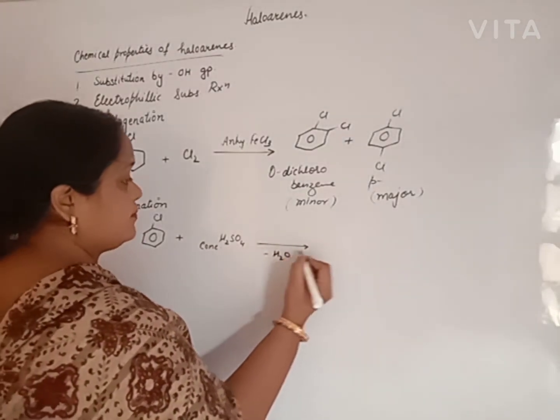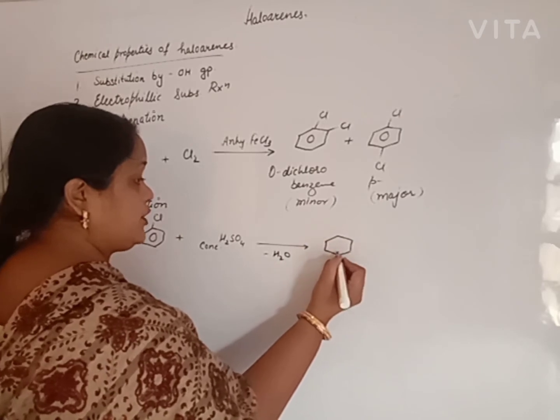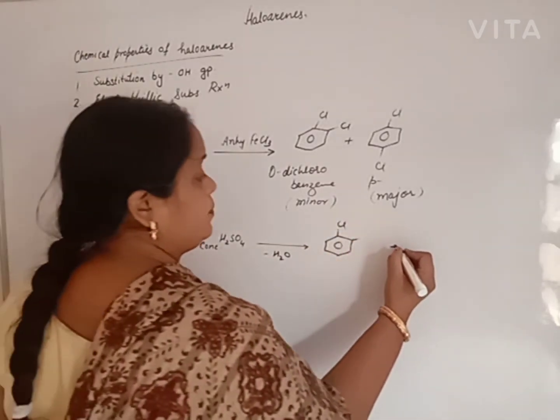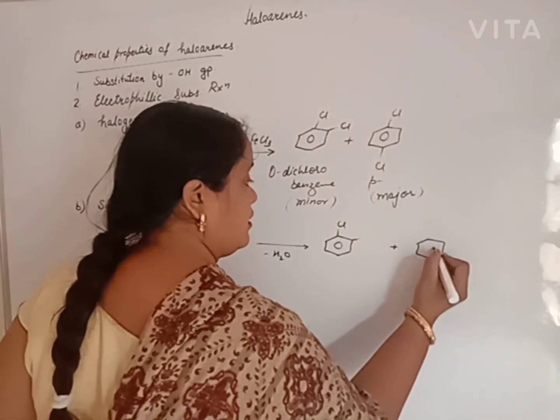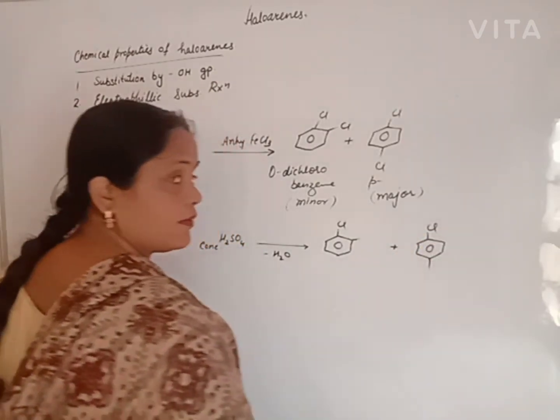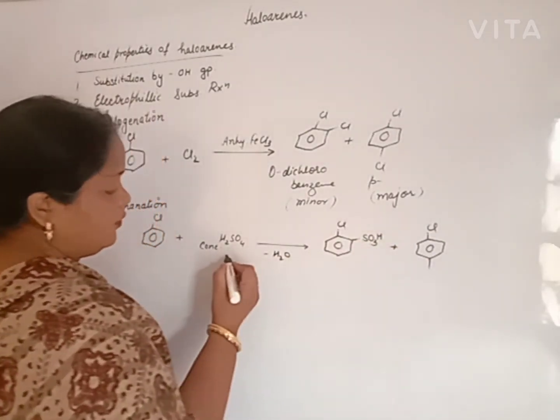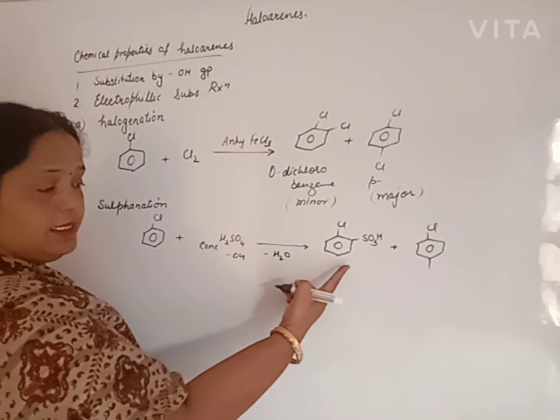Water is released, and we will get a mixture of ortho and para chlorobenzene sulfonic acid. OH is removed, SO3H remains.